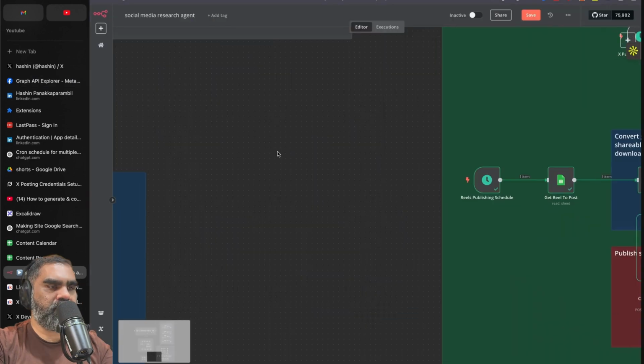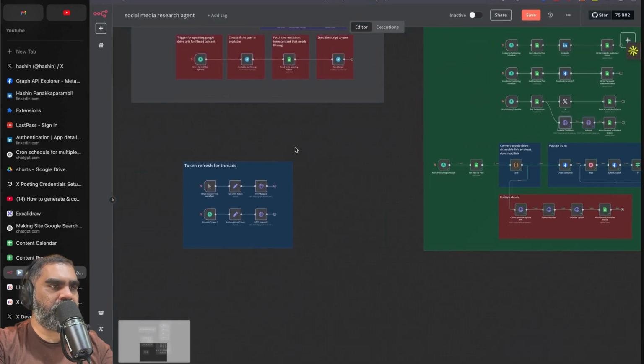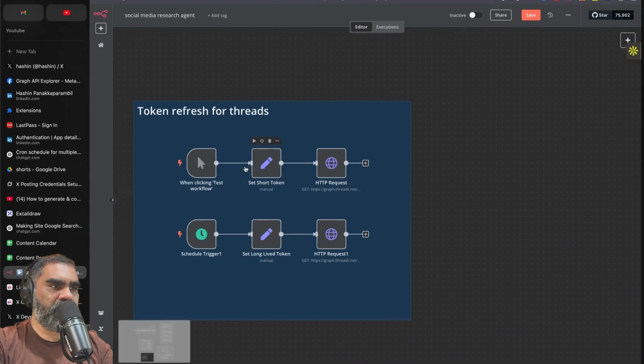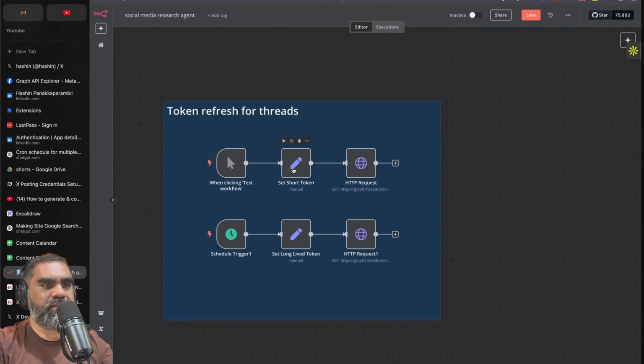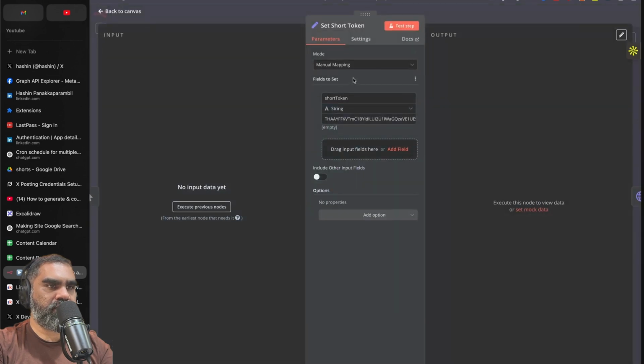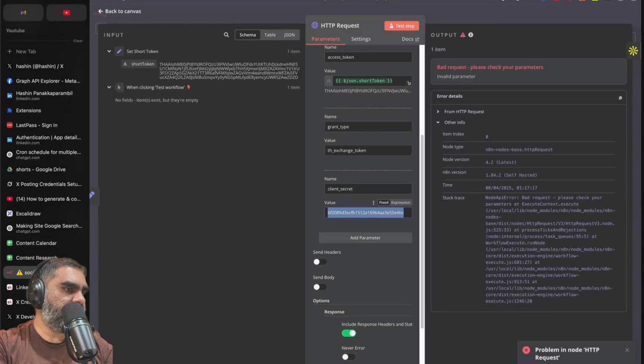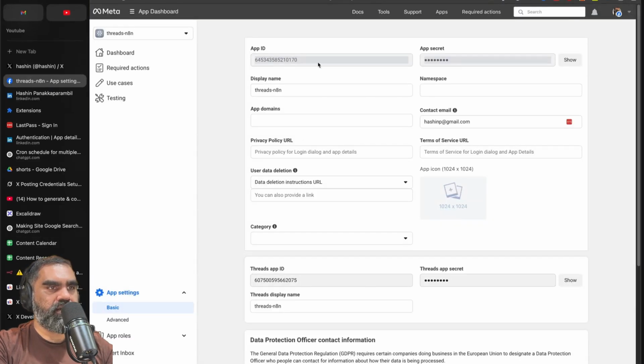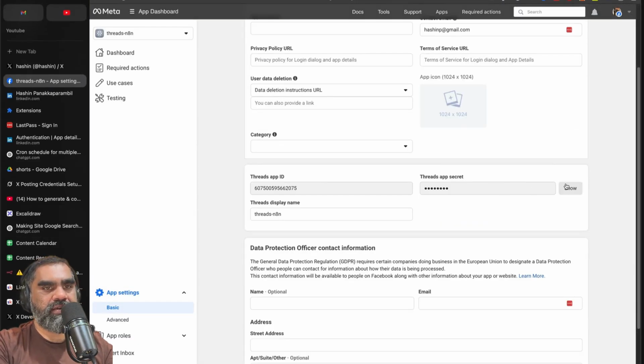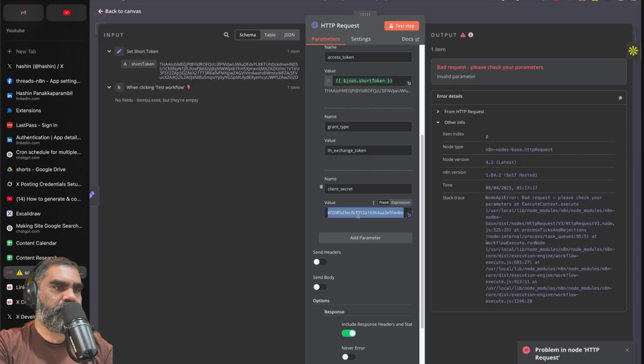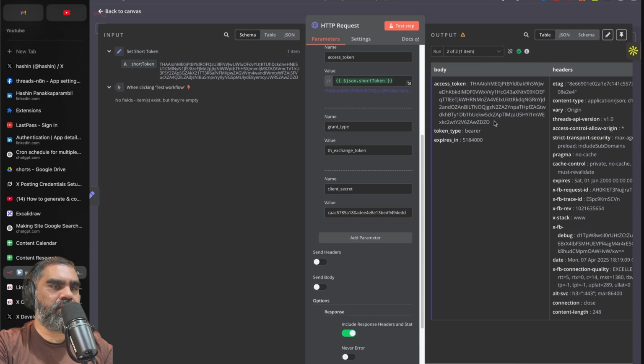And in our workflow, this token is only valid for like an hour. That is not very useful. I have a small section here in the workflow to exchange the short token for a longer token. So in the set short token edit set field, set your short token, make sure that client secret is set properly. If you go to app settings basic, you will see the threads app secret, copy that, log in, and copy that threads app secret, paste that in there, and then test that. That should give you a long-lived token.